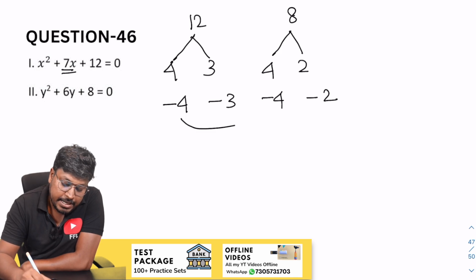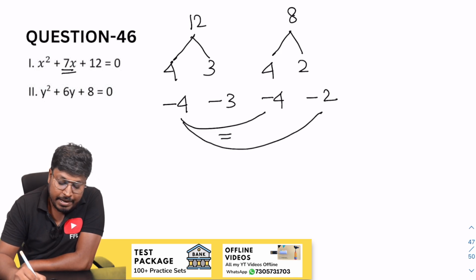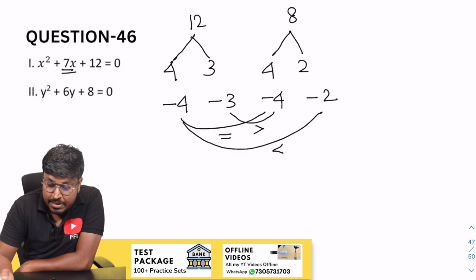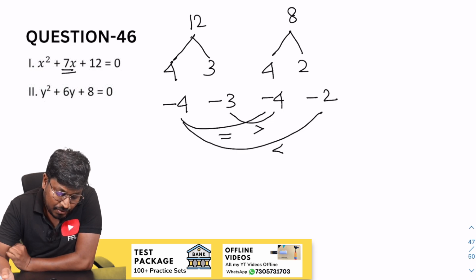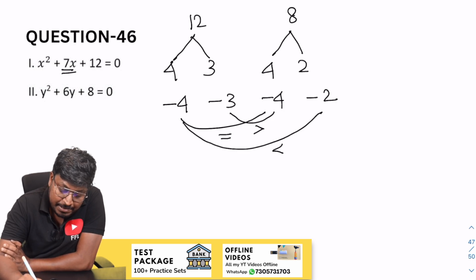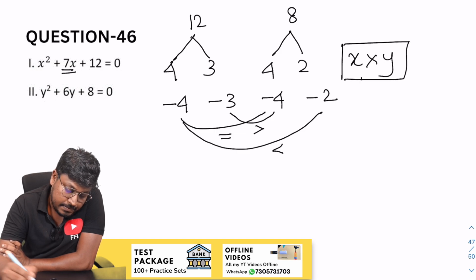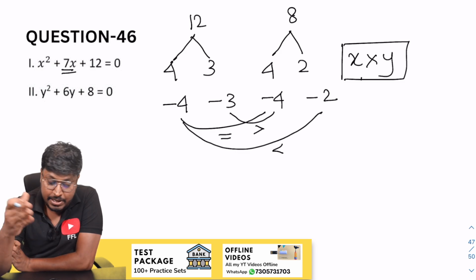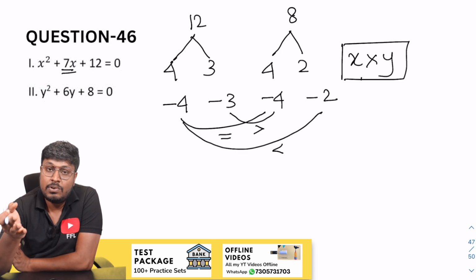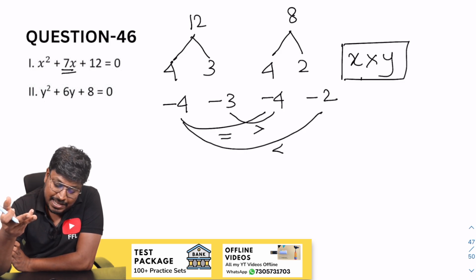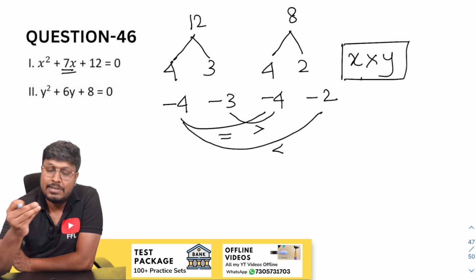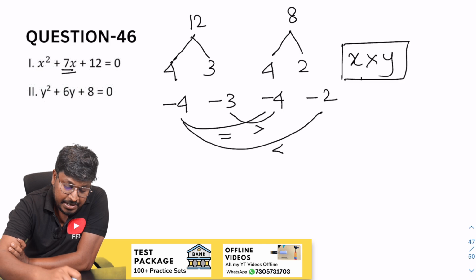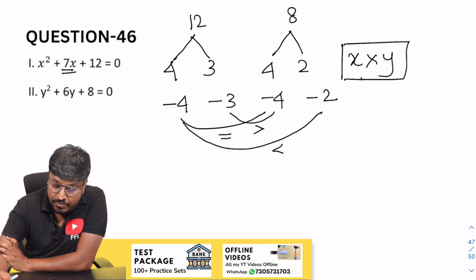Now the comparison part. Minus 4 equal to minus 4, minus 2 is greater than minus 3, minus 4 minus 3 is greater than. So we can say that the answer for question number 46 is that the relationship cannot be established. Why? Because minus 4 equal to minus 4, minus 2 is greater than minus 3, minus 4 minus 3 will be greater than, not minus 4 is greater than, minus 3 is greater than. So while comparing, one value you can see is less than or equal to. So definitely the relationship cannot be established for question number 46.